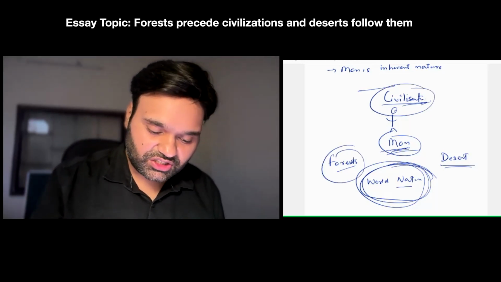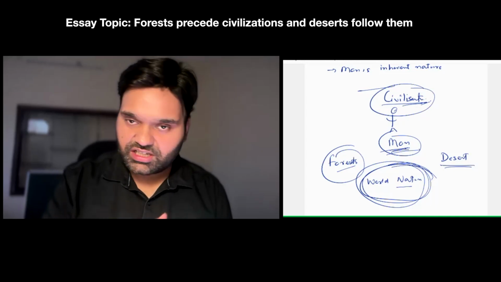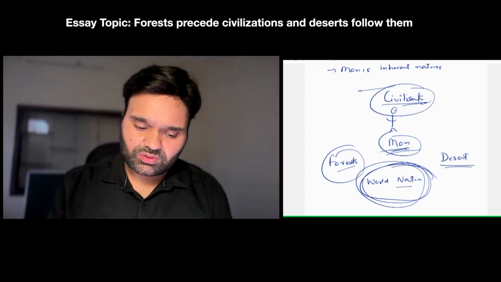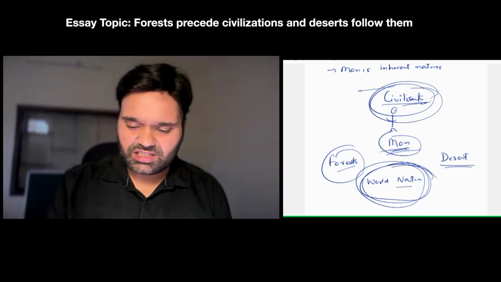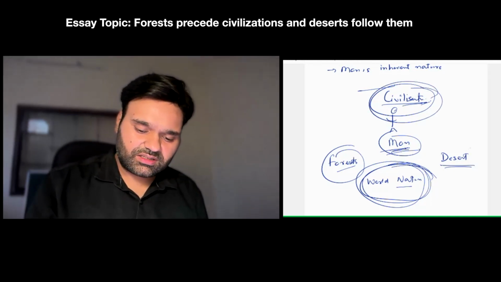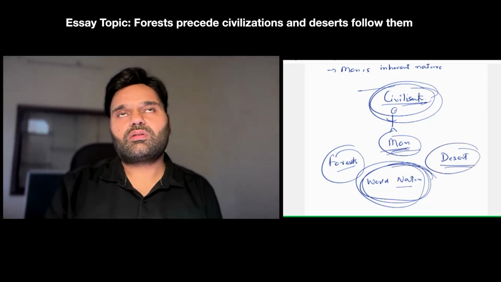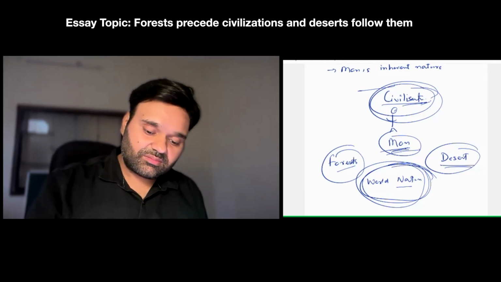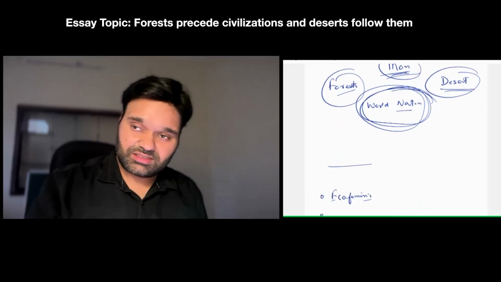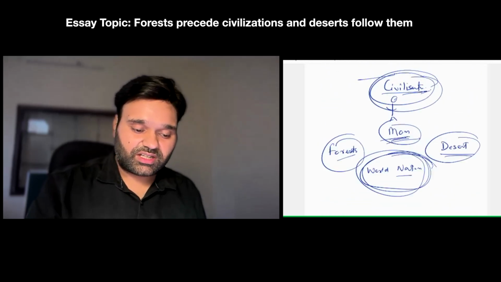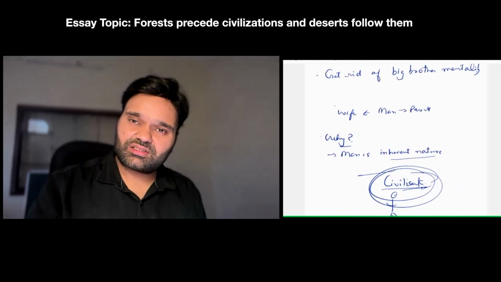Civilizations cannot grow without forests. They need forests, and they will come after forest only. But once they grow strong, they become blind. They start dominating, and they start killing the same forests, and then we start seeing destruction all over, barren land all over. Why is this taking place? Maybe you can talk about this. Why is it so? Maybe because of man's inherent nature.